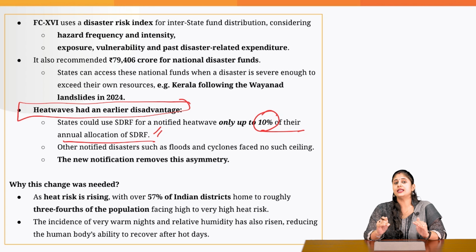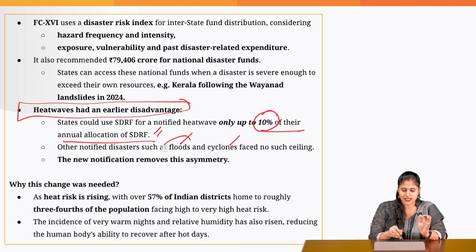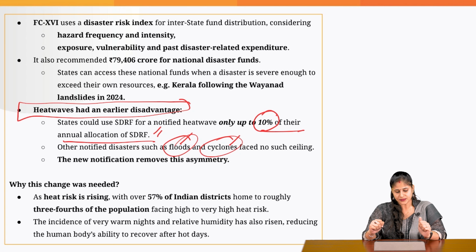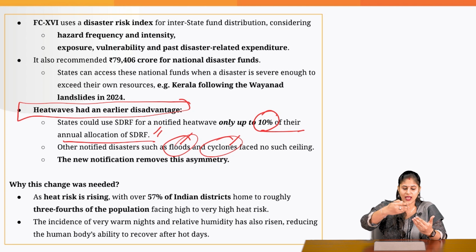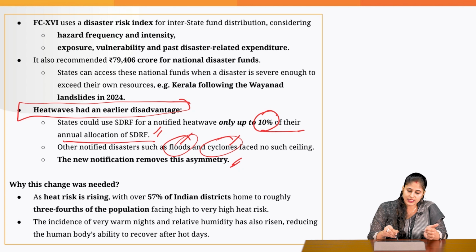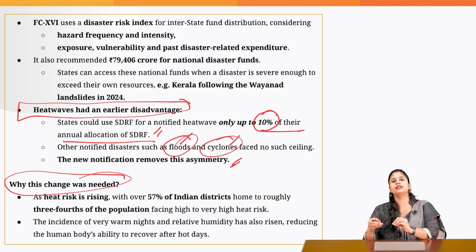However, no such ceiling limit was there with respect to the other disasters mentioned in that list, for example, cyclones or floods. So now, as heat wave has been added into the list by this new notification, this ceiling would not be there. Now why was this change needed? Why was it needed to incorporate heat wave into this particular list?